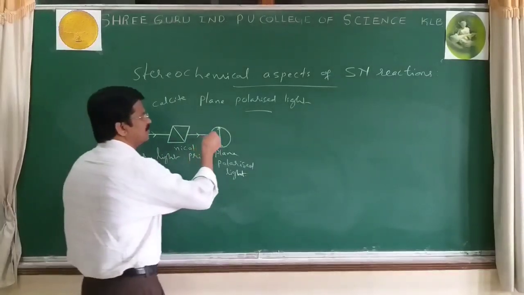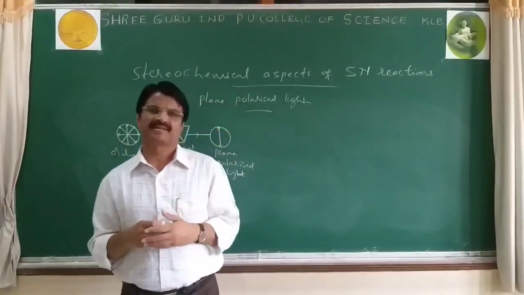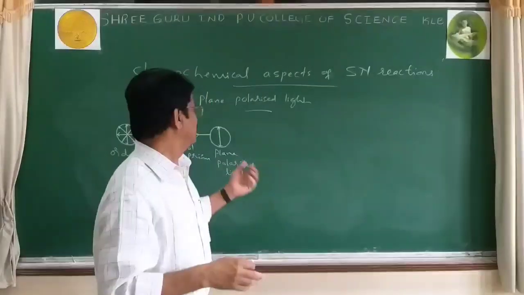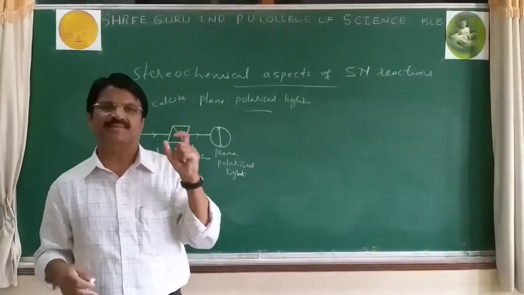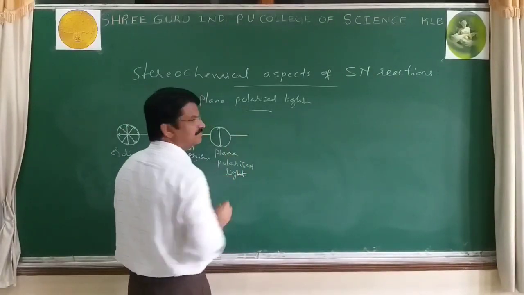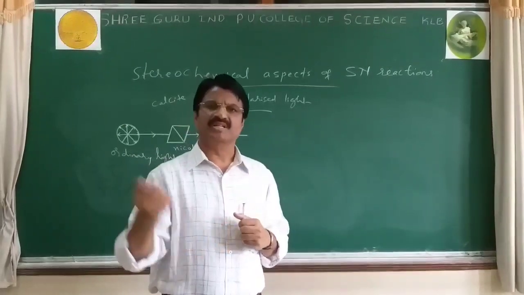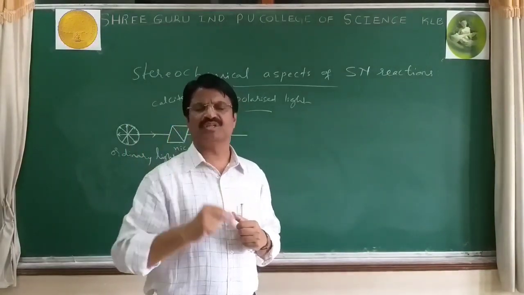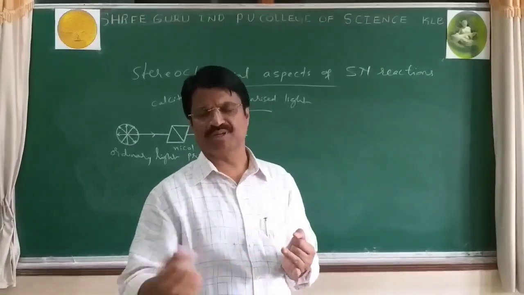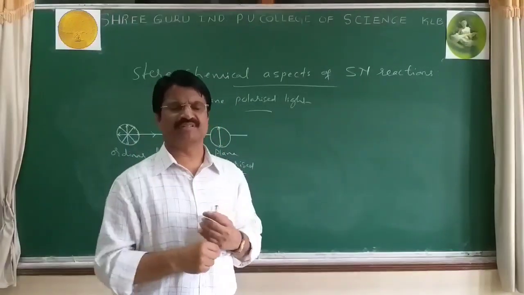Now such light is made to pass through an instrument called a polarimeter. We can study optical activity or optical isomerism of compounds by using the polarimeter. In the polarimeter there is a polarimeter tube filled with an organic solution like glucose plus water, fructose plus water, or any compound like lactic acid plus water.